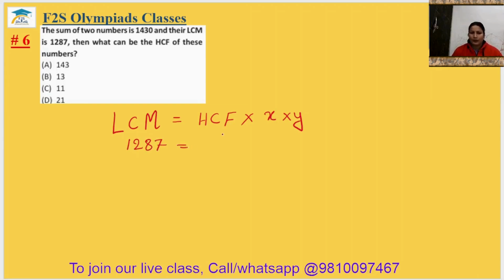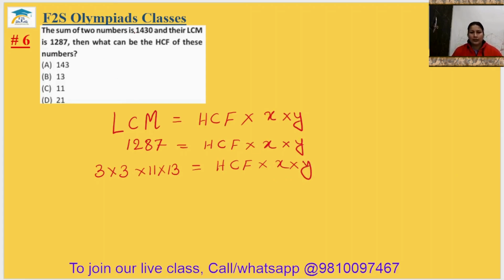1287 can be written as the product of HCF multiplied by X multiplied by Y. So we can say HCF is a factor of LCM. If we break 1287, we can write 3 multiplied by 3 multiplied by 11 multiplied by 13. This is the prime factorization of 1287. This is equal to HCF multiplied by X multiplied by Y. Okay?